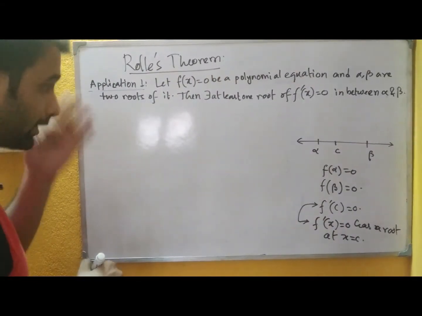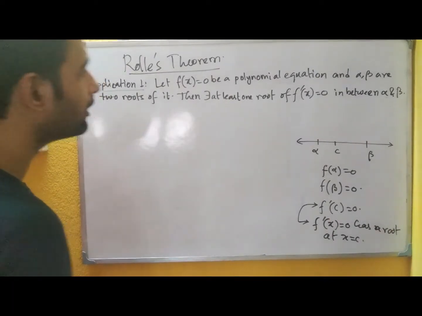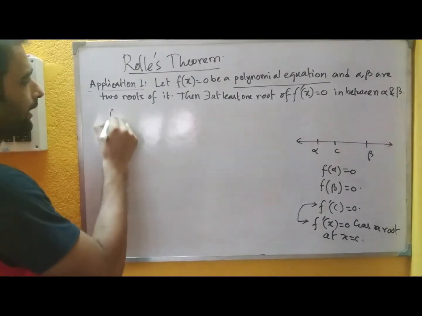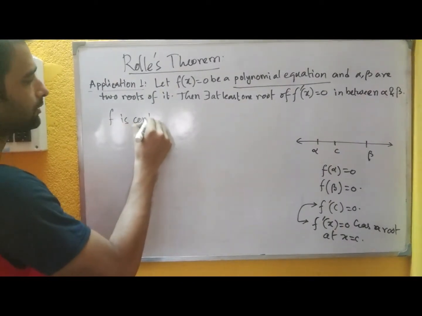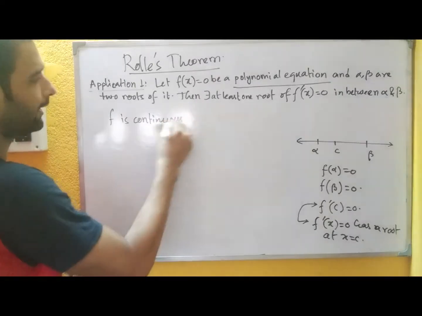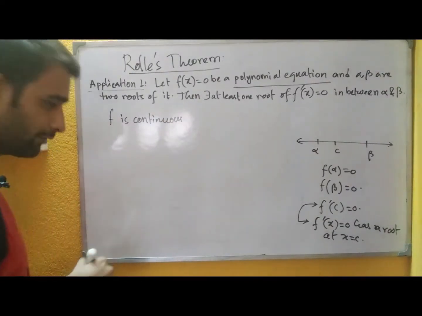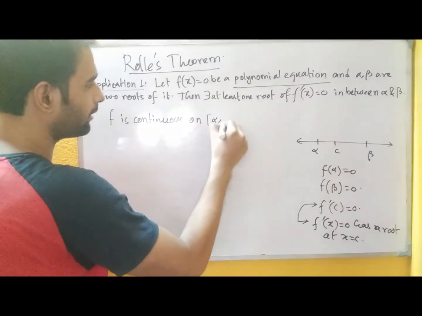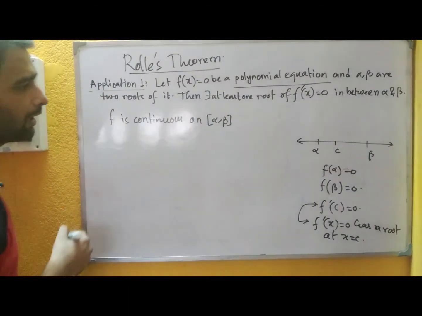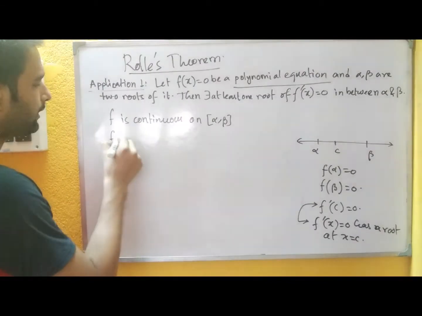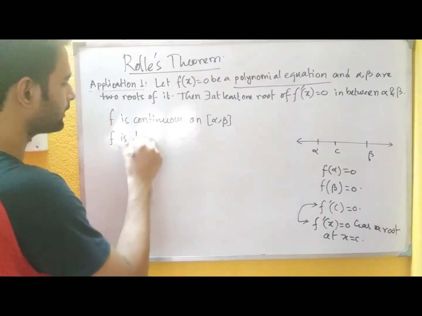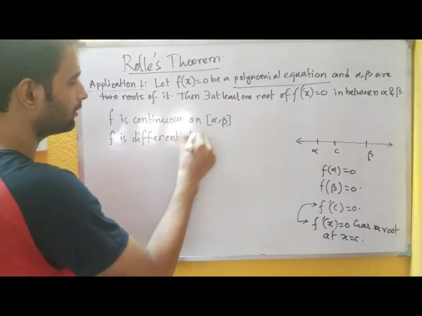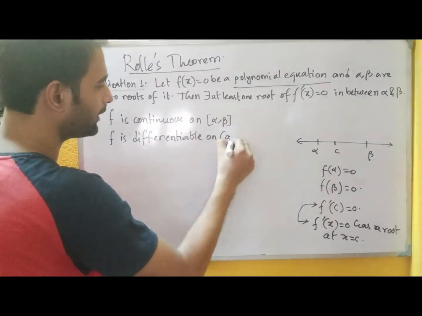Okay, so let us see how we can prove it. First of all, the equation is a polynomial equation, then we can say that f is continuous, and since polynomial equations are everywhere continuous, it should be continuous on the closed interval alpha beta. Similarly, polynomials are always differentiable, so we can say this f should be differentiable on the open interval alpha beta.